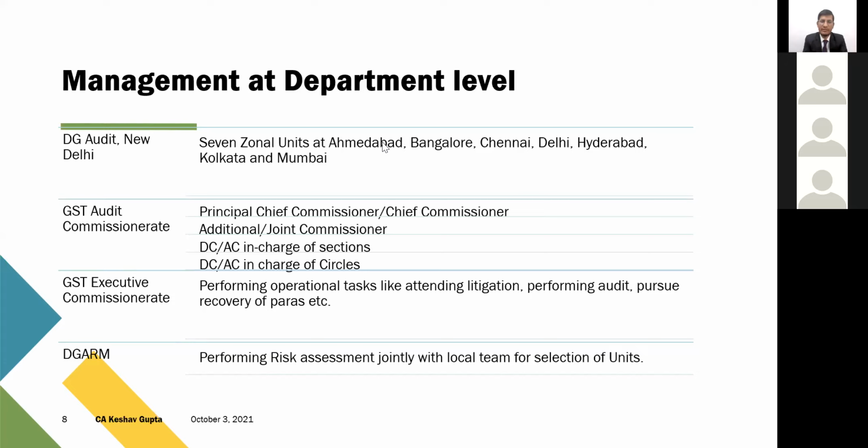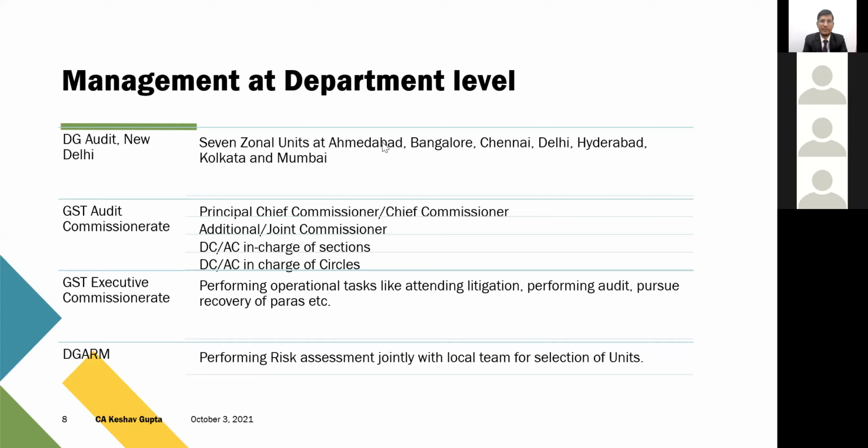So DGARM is a data analytics wing, and they simply perform risk assessment based on the soft data available with them, and then they discuss it with the local team. Local team means GST audit commissionerate here. And then finally, the units which are supposed to be selected for the purpose of audit are selected. So this is the structure at department level. This is what we must know, how the department is placed.